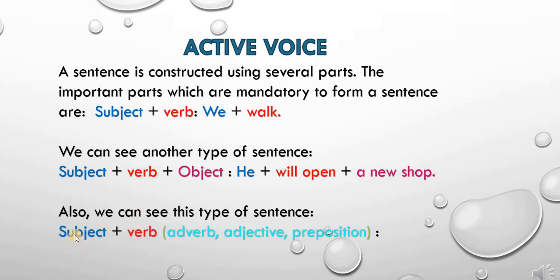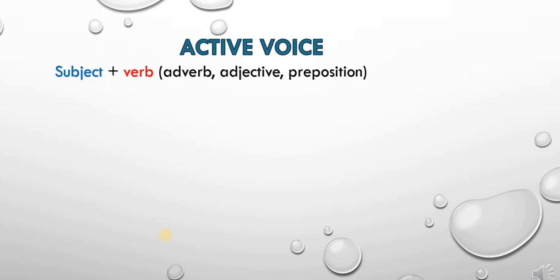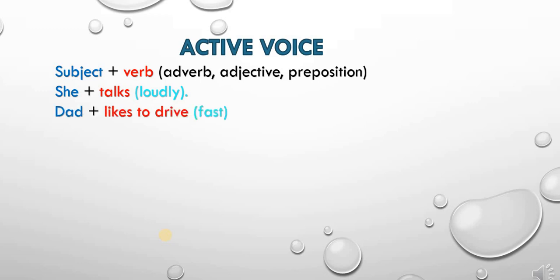Another type we can see where there are subject, verb and some words describing the verb, like adverb, adjective, preposition, etc. They are not objects, they are descriptions for verbs. Like this: she walks. That is sufficient. But she walks every day tells you how often she walks. So that is an adverb. In another type you can see: she talks. How? Loudly. She talks is a sentence, but loudly gives you the quality of her verb. Dad likes to drive fast. Fast is the adverb.